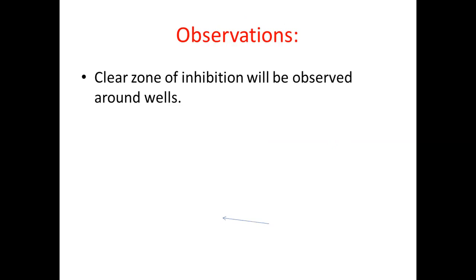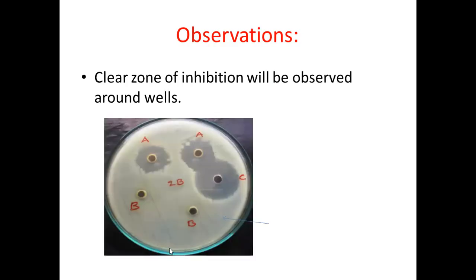A clear zone of inhibition will be observed around the wells. Why will we get a clear zone of inhibition? Because lactic acid bacteria will definitely secrete either bacteriocin, H2O2, or organic acids, and they will inhibit the growth of Bacillus subtilis. So Bacillus subtilis is sensitive, and lactic acid bacteria will definitely inhibit its growth. So this is the zone of inhibition.